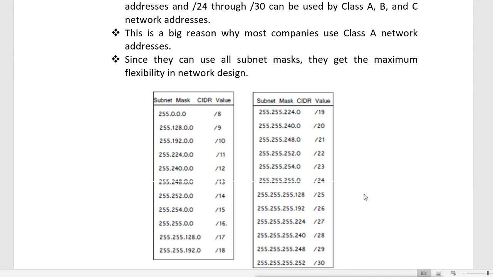Now this is what a CIDR value is. It is not anything else. It is just a subnet mask, a representation of the subnet mask in a different way. Like /8 means 8 bits are on in your subnet mask, and /16 means 16 bits are on in your subnet mask.